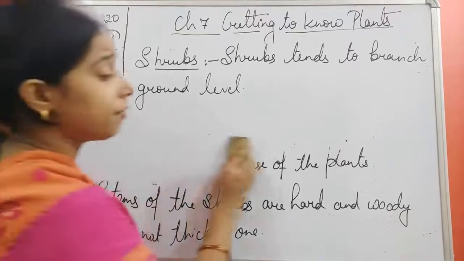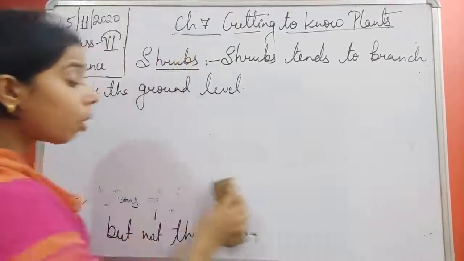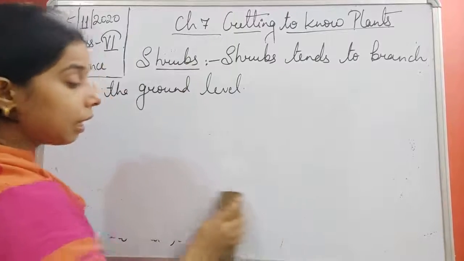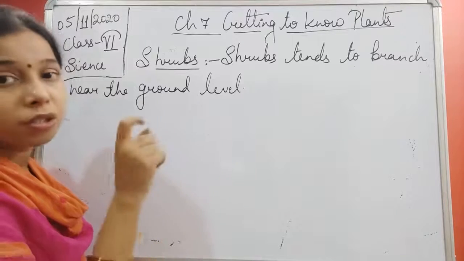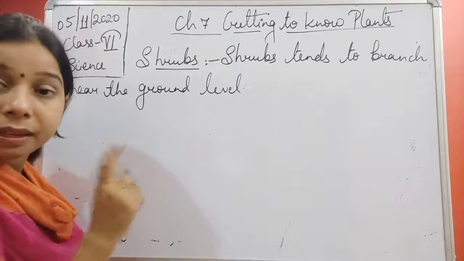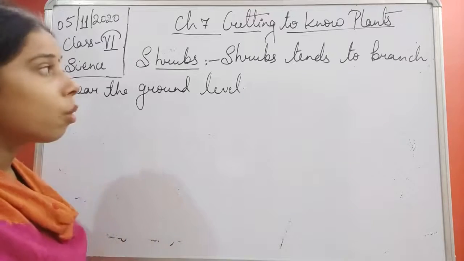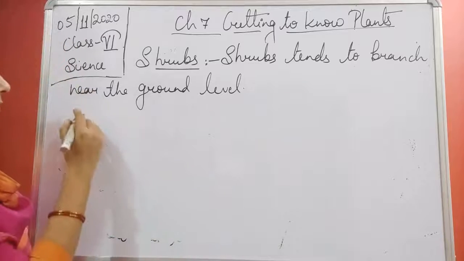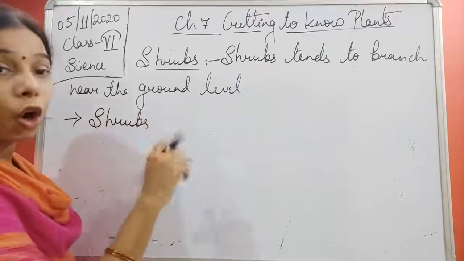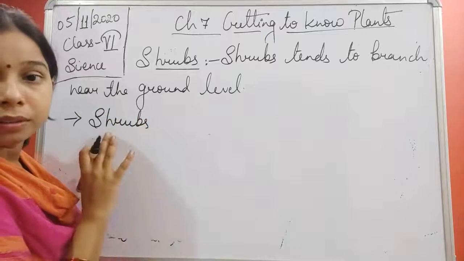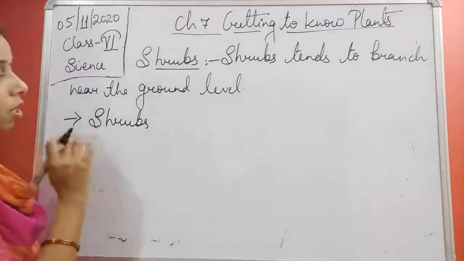Now you see, students, if we are saying that it is medium in size, what is the meaning of medium in size? It means medium is what? Which is not the bigger one or the smaller one. Or we can say that medium is actually in between the bigger and the smaller. So shrubs, we say, are medium size. What does that mean? That shrubs are not bigger or not smaller. So the question is, bigger than what? Smaller than what?